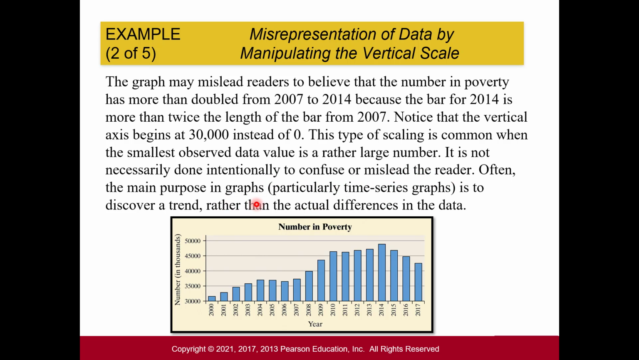Often the main purpose in graphs, particularly the time series graph, is to discover a trend rather than the actual differences in the data. So sometimes, like we just said, it's not done intentionally to mislead people, but if you notice that from 2000 to 2017, all the values are between 30,000 times 1,000, basically, to 50,000. So it's sort of like a zoom in on the values just to see the trend or the change. So it's not necessarily meant to misrepresent the data, but it actually does.